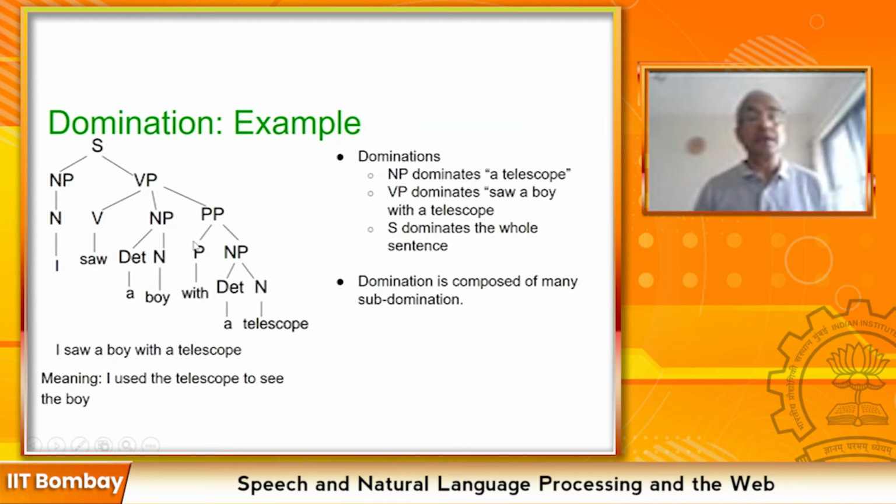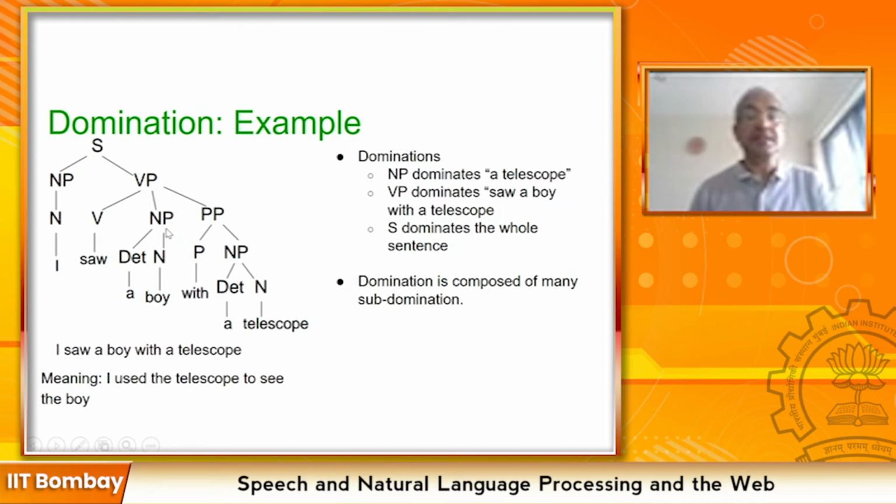Now, a different domination happens for the other tree. In this case, PP is coming under VP. If PP comes under NP here, then you see the domination picture has changed. So Jyotsna, please have a slide to show the difference in the domination picture.